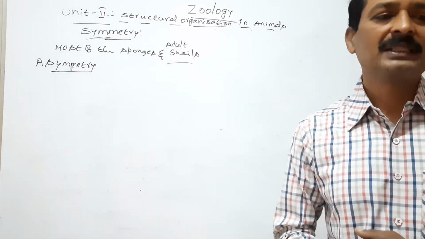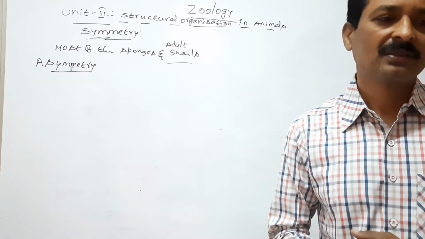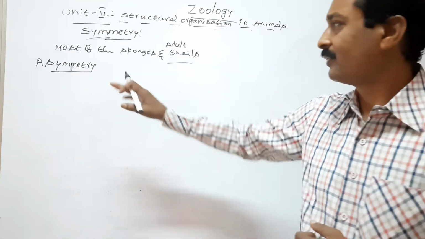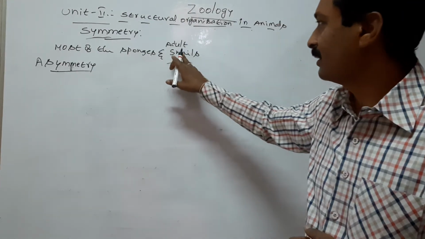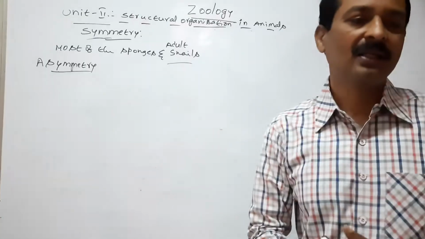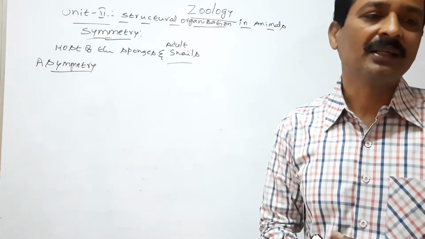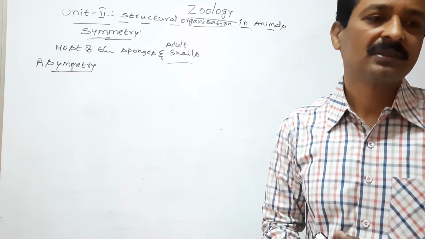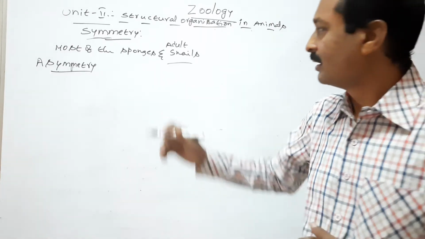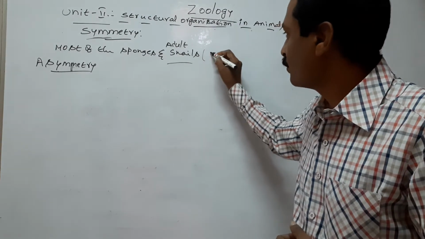Examples of asymmetrical animals: most of the sponges and adult snails are asymmetrical animals. Snails are gastropods.